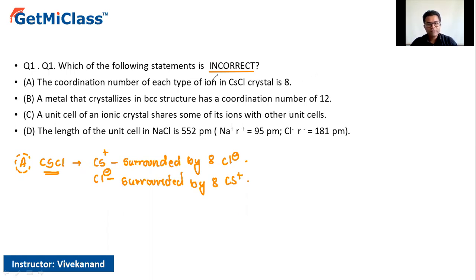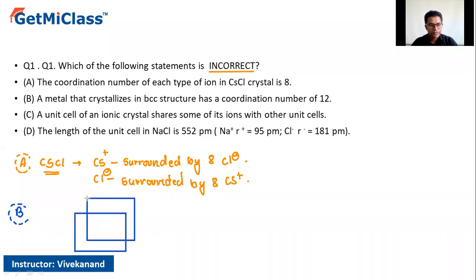Now, when we observe option B, a metal crystallizes in a BCC structure, let's take into consideration a BCC structure. In a BCC structure, the atoms are at the corners, something like this, and one atom is in the center.